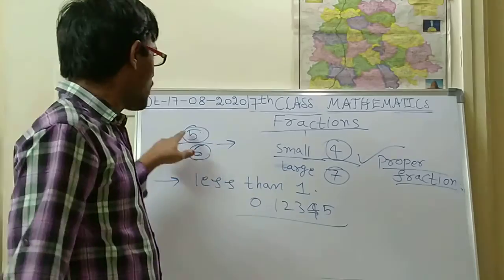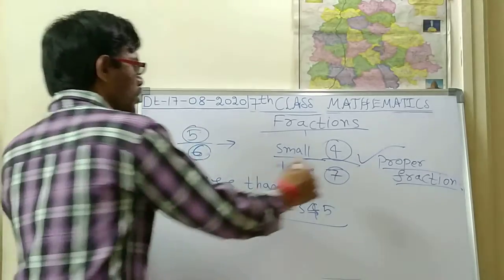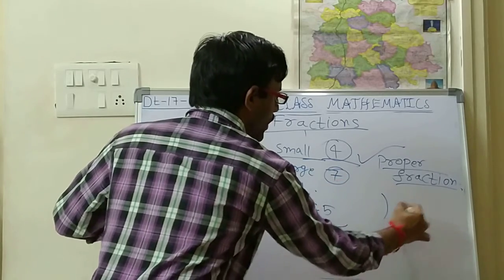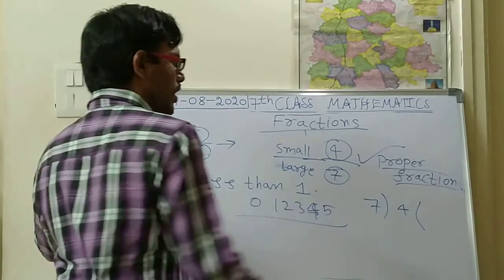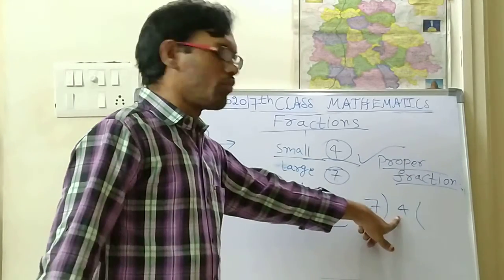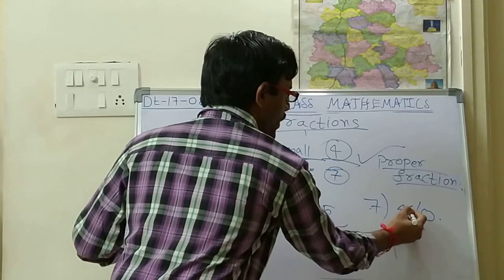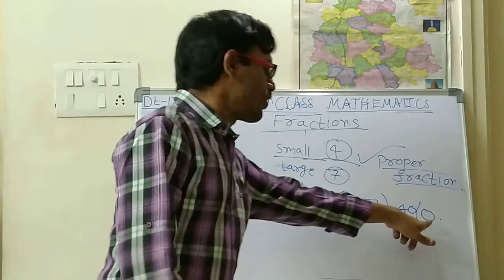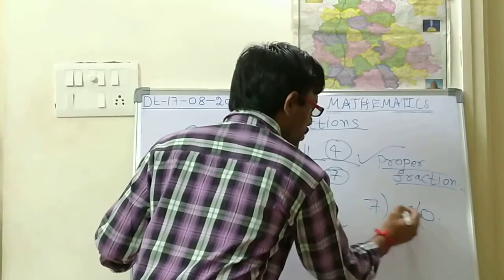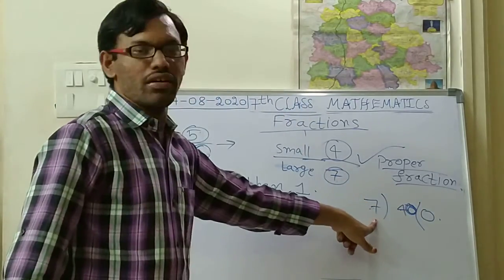Suppose I take 4 by 7. 4 in the middle and 7, I have to write this way. In the 7 table we can't remove 4, so we take 0 point, and 0 will be coming. So now 40 is there, and 40 will be there in the 7 table.